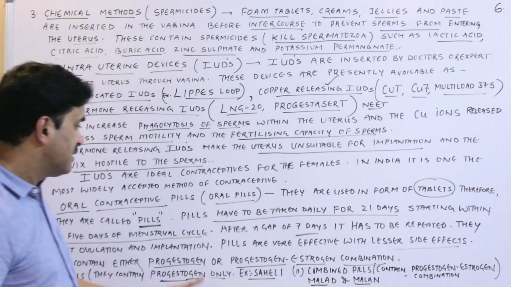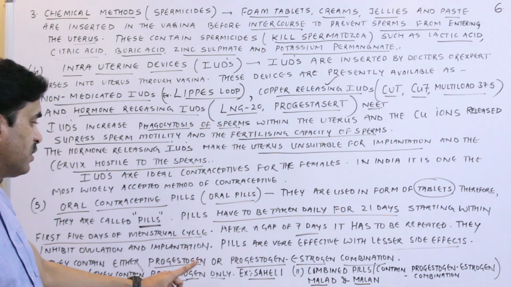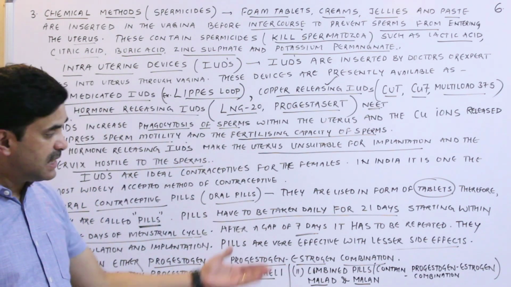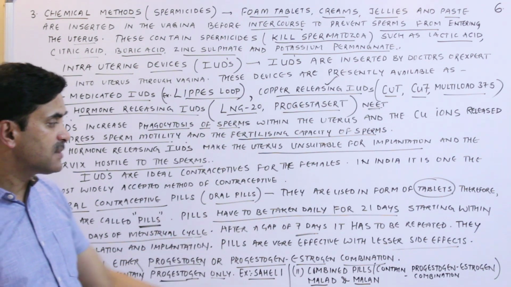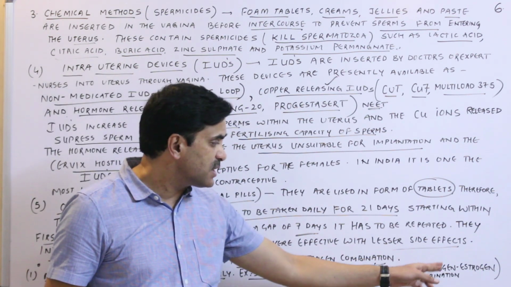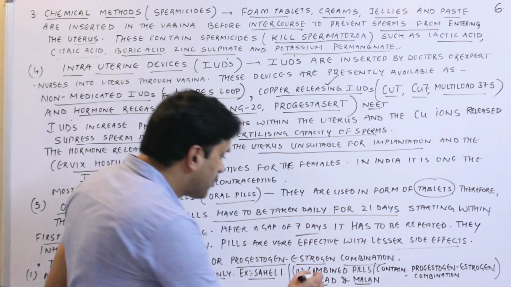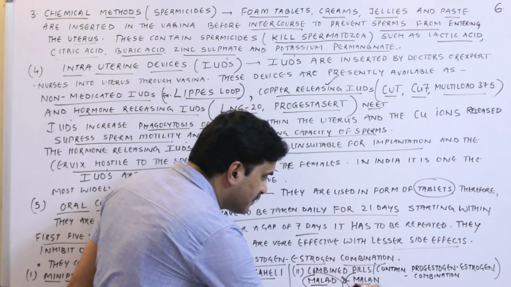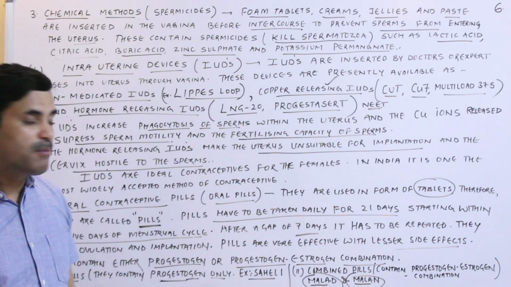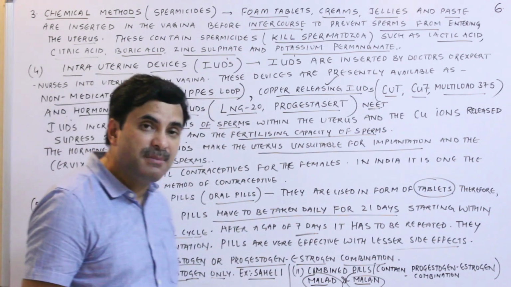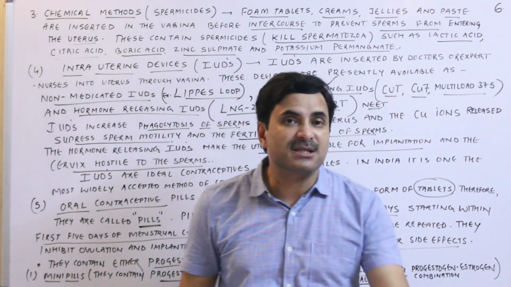Alright, and another one is known as the combined pill. As the name indicates, combined pills contain a progestogen-estrogen combination. Say for example, the popular names are Mala D and Mala N. Alright, these are also popular pills used in India. So until now we have discussed how many methods? 5 methods. Coming to the 6th method.